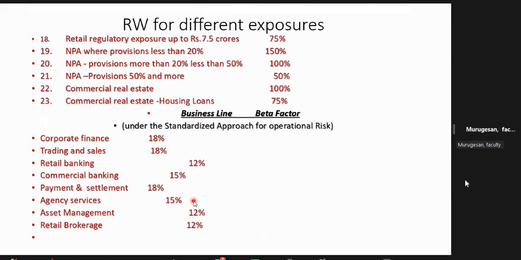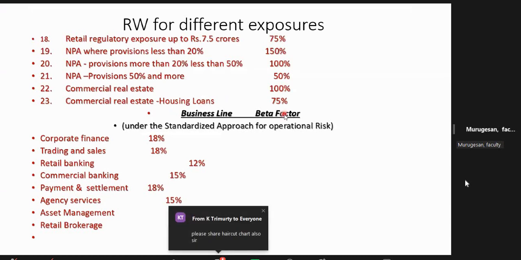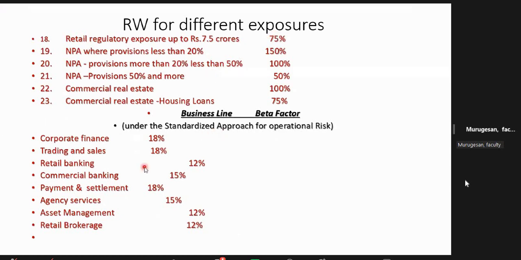Risk weights up to 23 cases. Commercial real estate 70%, commercial real estate is different. Housing loan 70%. 50% for the NPA category, 150 and 150. Retail related exposure up to 7.5 crores, 70%. And this is the business line and beta factor. Corporate finance 18, trading and sales 18, and retail banking 12, like this, 8 segments of business. This is your ready chart.